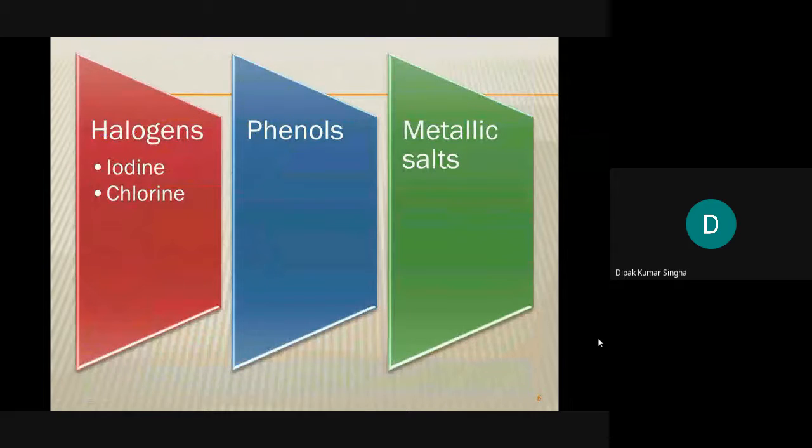So halogens, under this, iodine and chlorine. Now the water treatment, which is treated by chlorine or chlorinated waters, and the iodines, all of you know it. The different preparations of iodine: weak solution of iodine, strong solution of iodine, aqueous solution of iodine, povidone iodine. So these are the iodine preparations which are used for the realization, phenols, and the metallic salts.